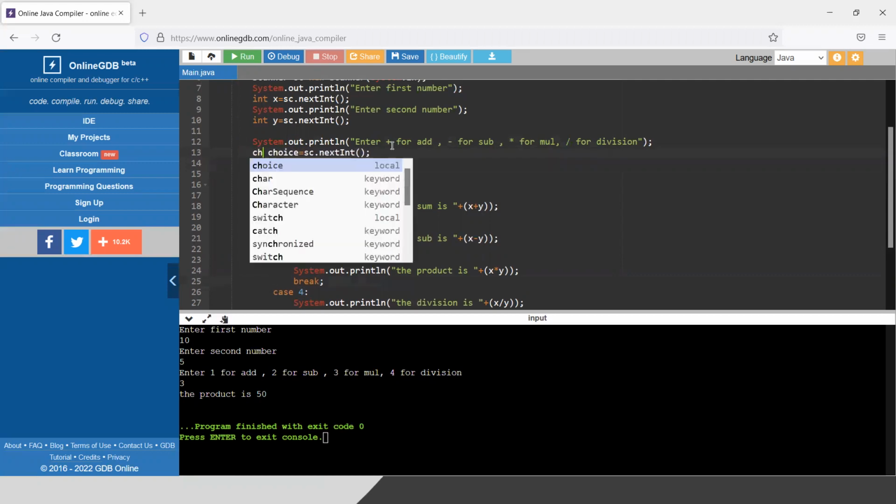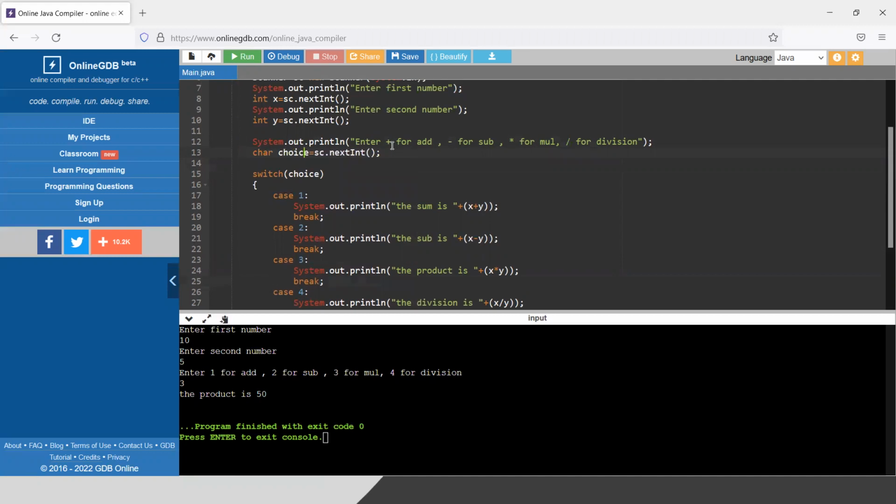I'm not saying tough. It is like char choice. And instead of next int, it will be kind of next dot char at 0. For the time being, you do not need to know the meaning. Obviously, I will cover all of them, but it is not required for the time being. Believe me, for the time being, just concentrate on the logic. That's all. So this is the way you can take a character input.